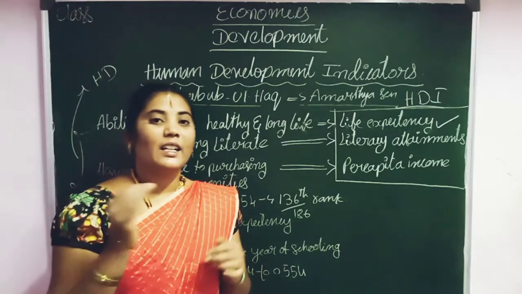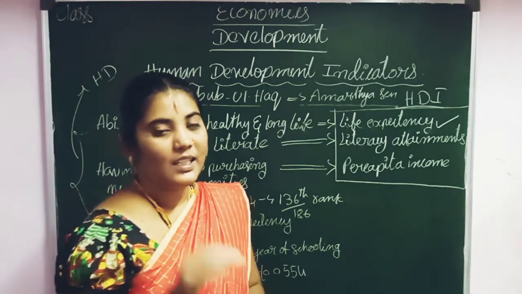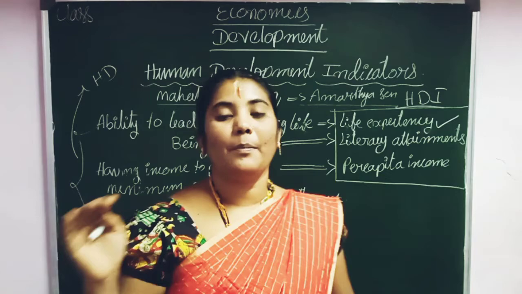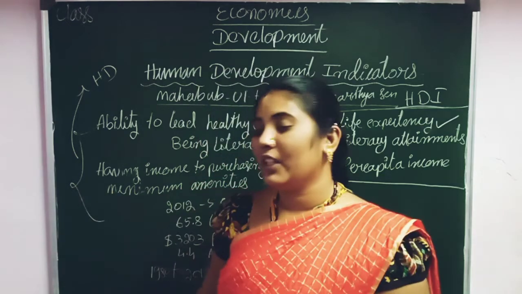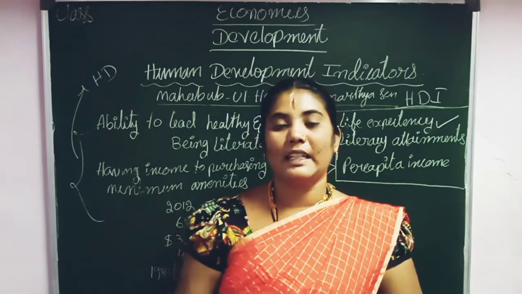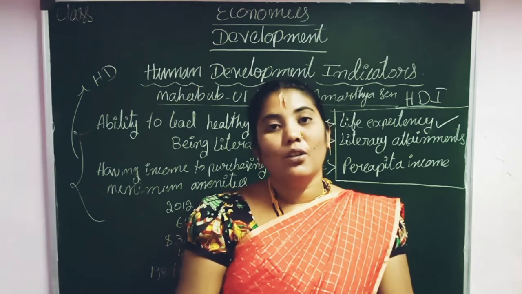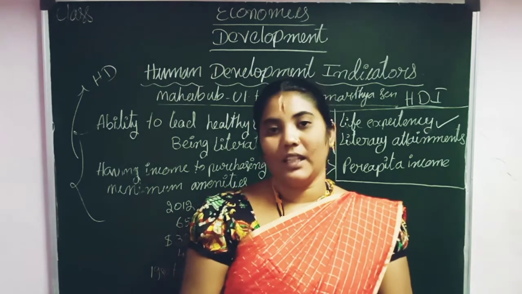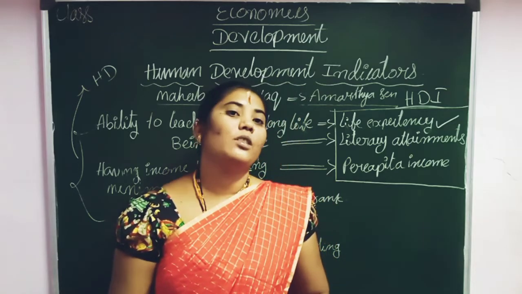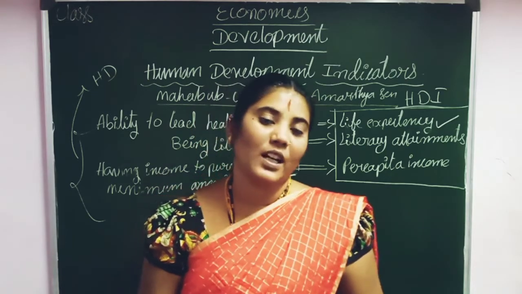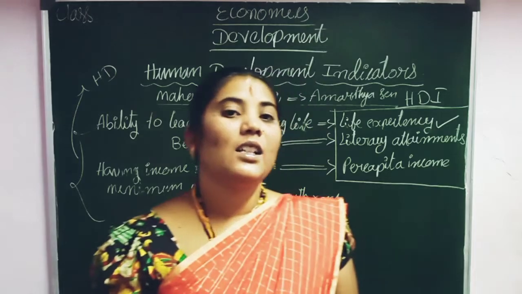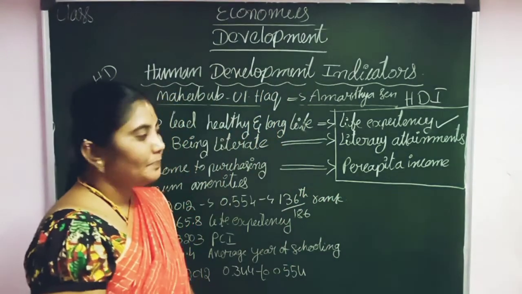So it is increasing year by year, and it is still increasing now. But our country's HDI is very low compared to the top 10 countries. It is very necessary to ensure the fundamental basic amenities for our country's citizens. This is all about the HDI.